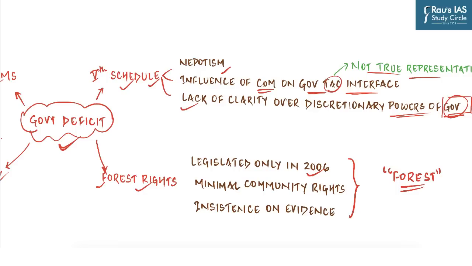But if you look at the provisions of FRA 2006, individual right status is decent, but there is minimal community rights, or community rights are not given. There is so much insistence on evidence. For example, every tribal has to prove through evidence that they are living in this forest traditionally, and only then will their rights be recognized. And we know that since time immemorial, they have been functioning outside the system which we have created ourselves. And so there is a lack of evidence, which ultimately results in the delay or lack of recognition of the rights provided in the Forest Rights Act 2006, which ultimately brews frustration.